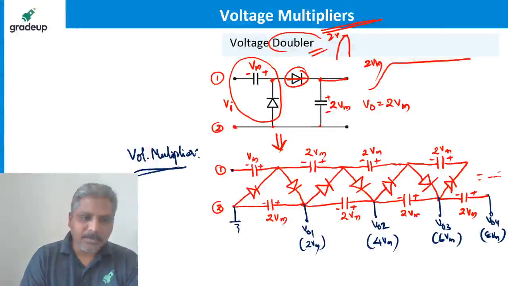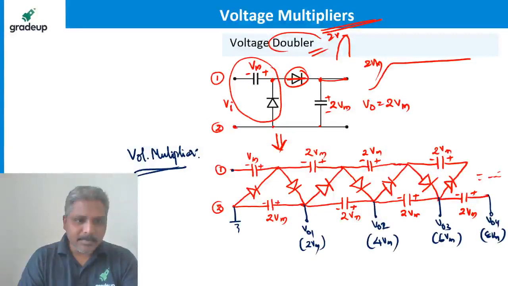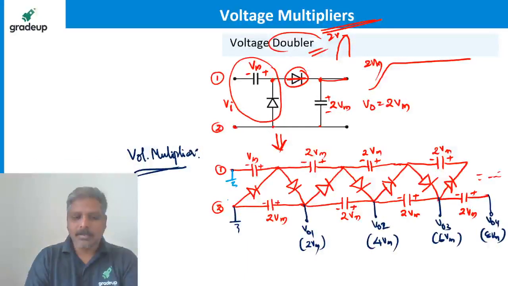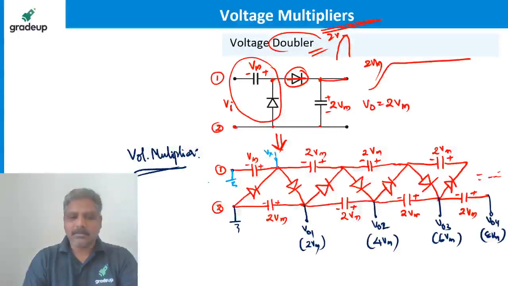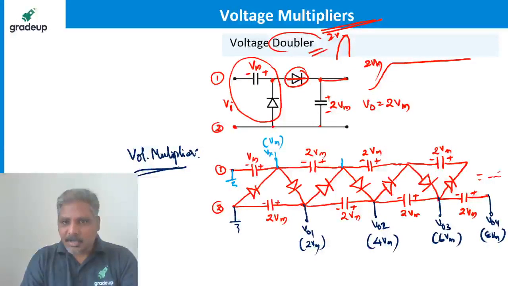No, sir, I don't want even multiples, I want odd multiples. It can be done. Odd multiples also can be done. If I take this point as the ground, and take the output here, let's call it Vx1. How much is Vx1 going to be? It is going to be Vm. Suppose I take the output here, Vx2. How much is it? 3 Vm.